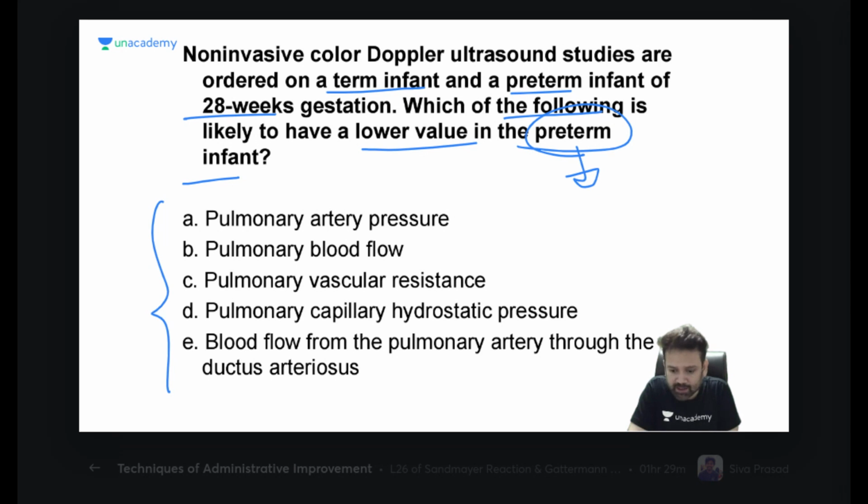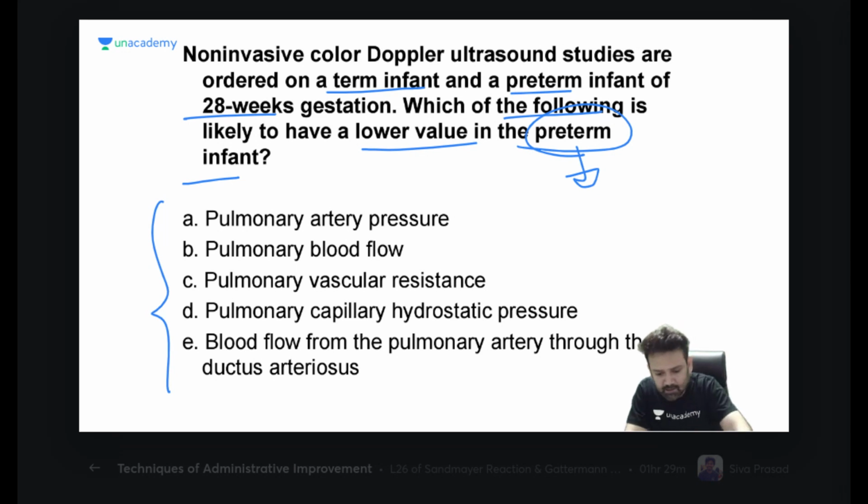What will be lower and why? Just tell me why also. Just don't tell me A, B, C, D. Otherwise, I should give you a poll. Due to low surfactant. Surfactant is not the matter, the matter is something else.